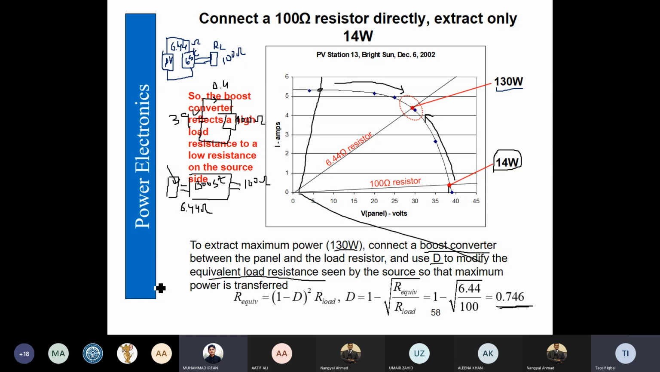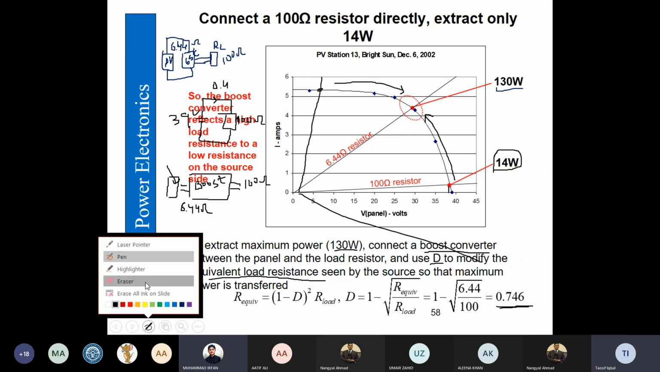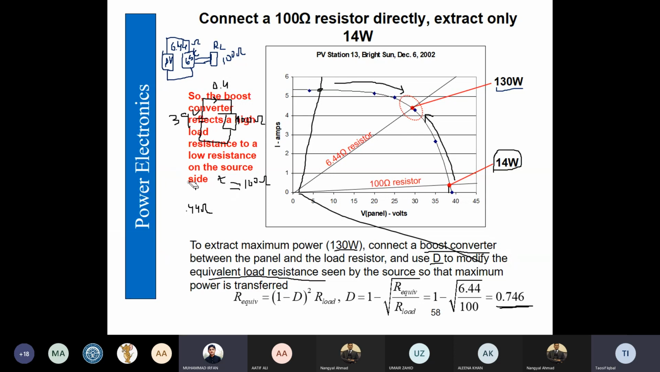So what is the boost converter going to do? What is the task of the boost converter? It is going to reduce the resistance, from high load resistance to low resistance on the source side. Okay, any questions?